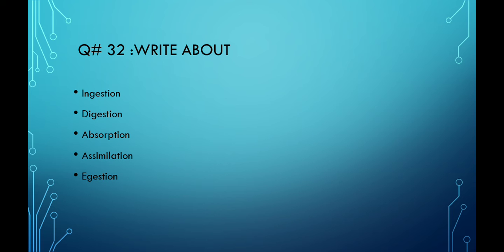Assimilation is the process of absorption of vitamins, minerals and other chemicals from food within the GI tract, while egestion is the elimination or removal of undigested food from the body in the form of feces.